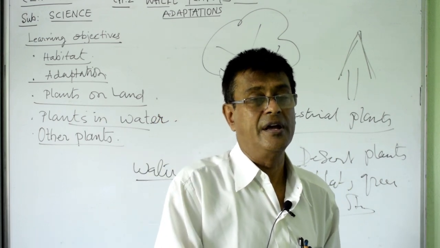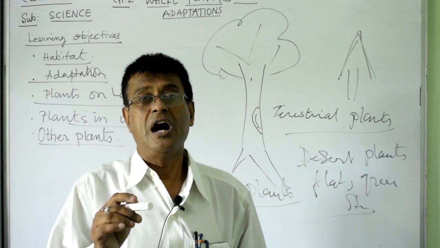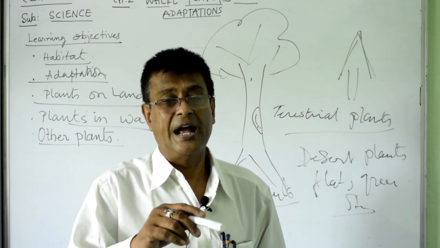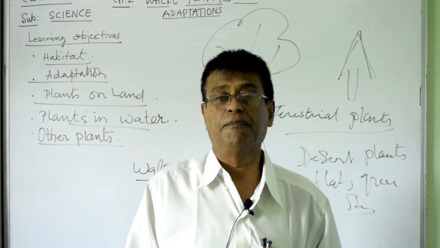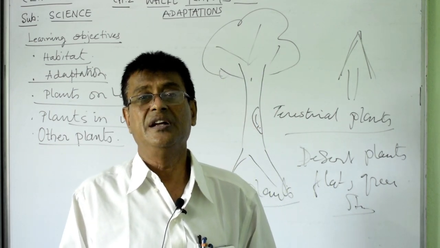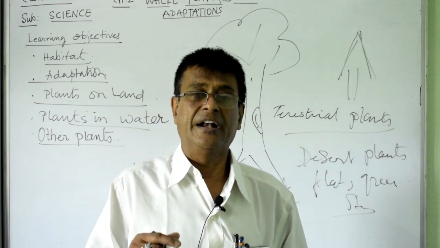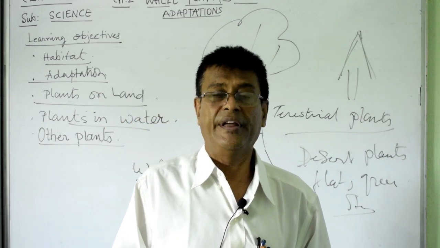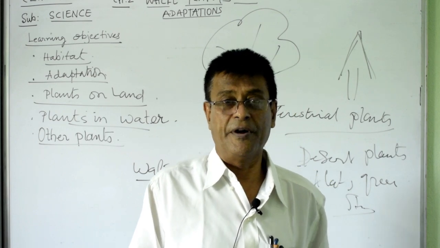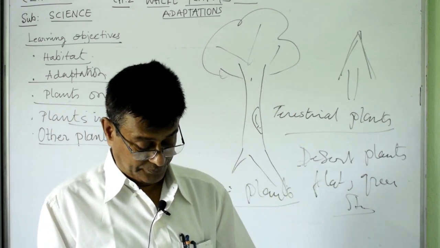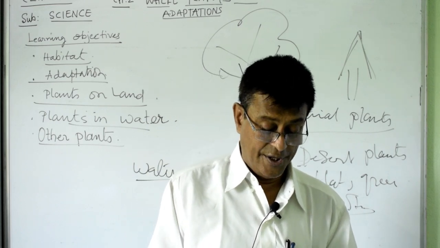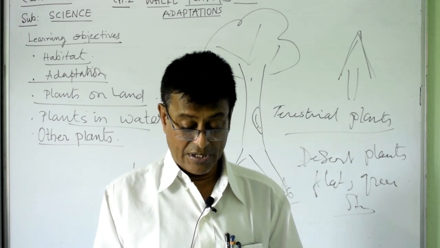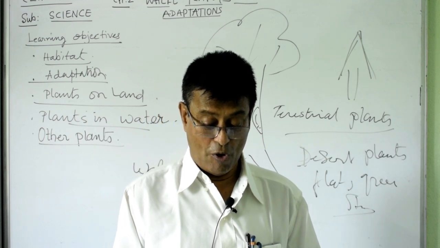The female flower again coils down and goes beneath the water, where the complete development of the seed is done, and after that they complete their reproduction. Well, lotus and water lily are the fixed plants, and